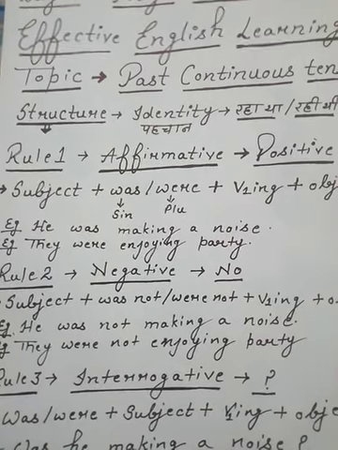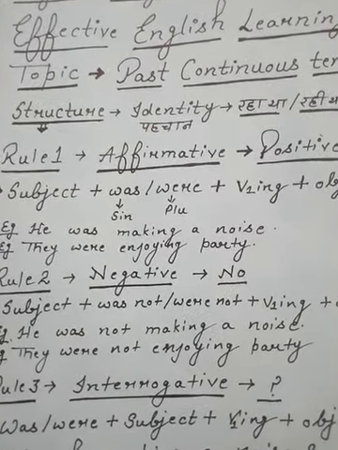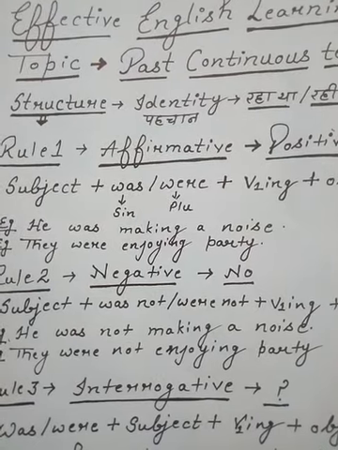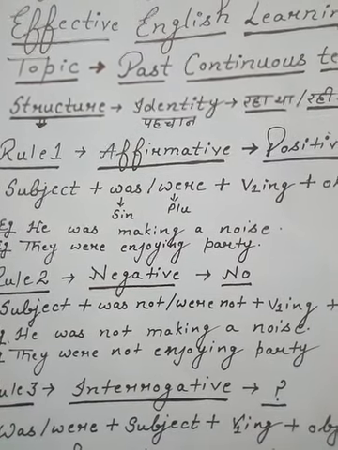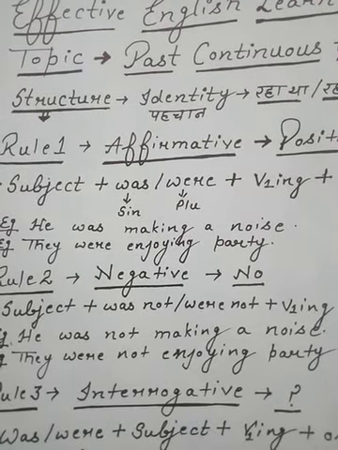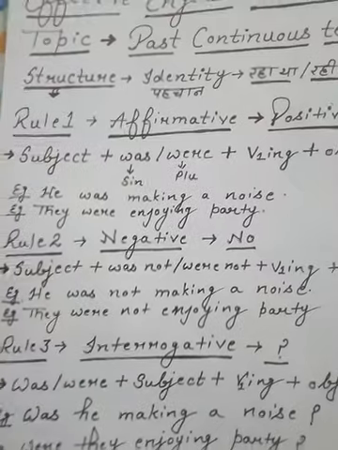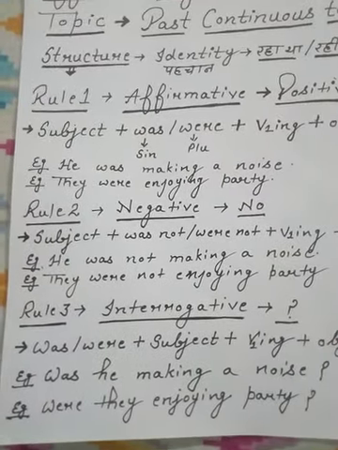In case of present continuous tense, we use is, am, are: is with singular, am with I, and are with plural. And here we use was with singular and were with plural. In case of negative, not with was/were, and in case of interrogative, was/were at first place.